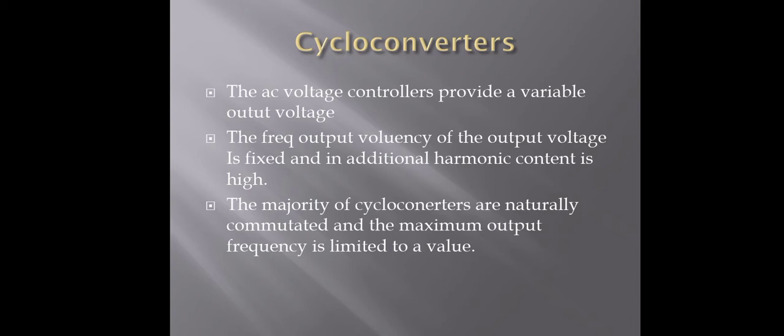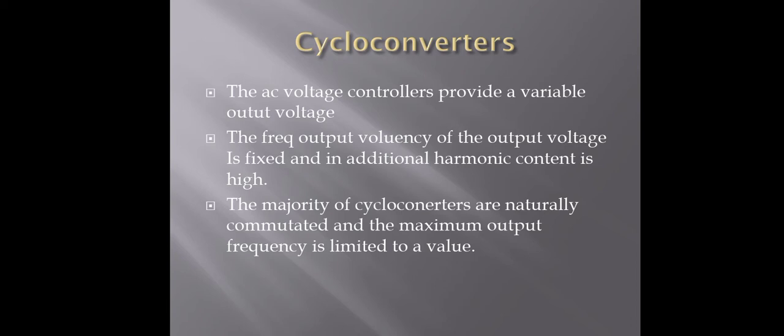The definition of a cycloconverter: a cycloconverter is a direct frequency changer that converts AC power at one frequency to AC power at another frequency, by AC to AC conversion without any intermediate DC link. The majority of cycloconverters are naturally commutated, and the maximum output frequency is limited to only a fraction of the source frequency.